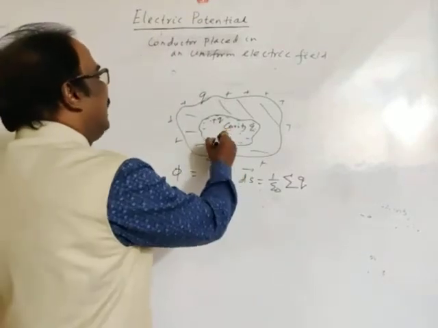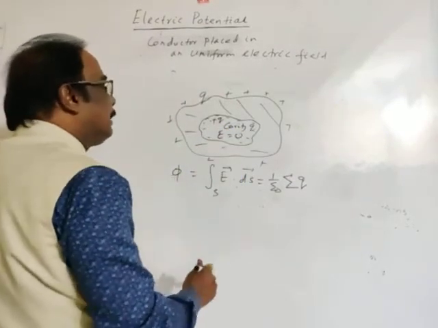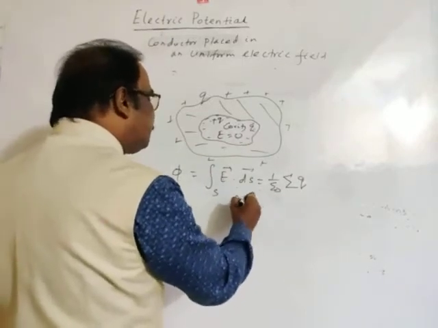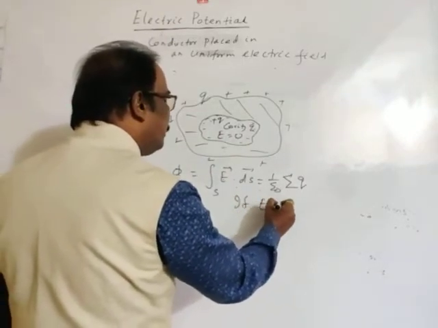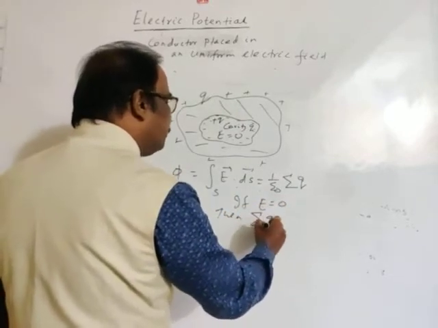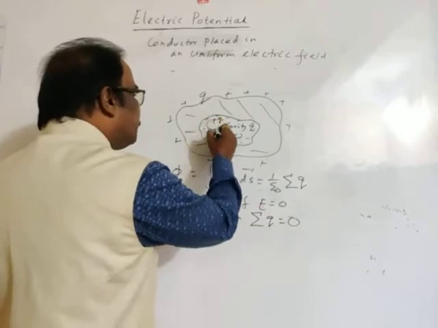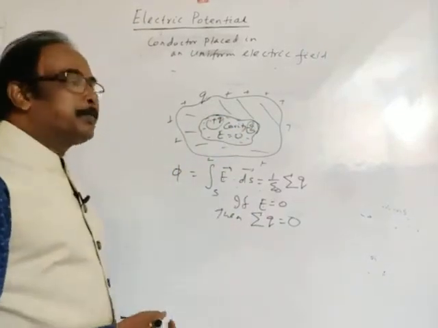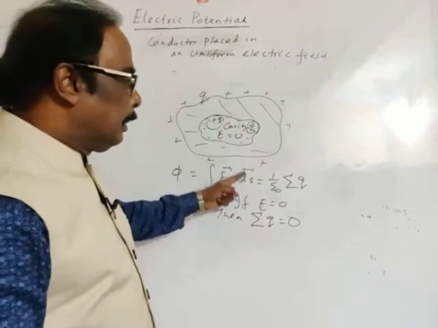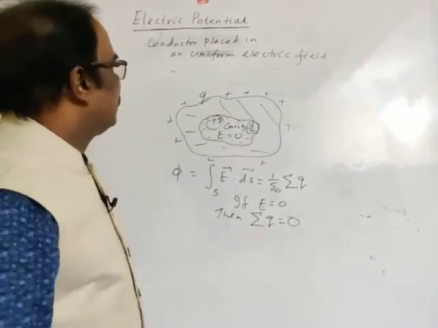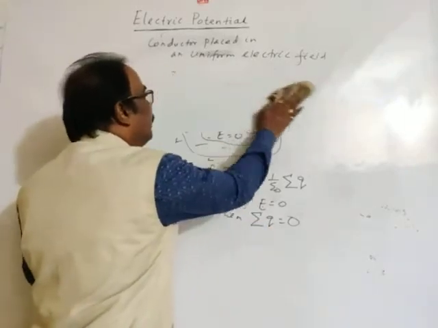So inside the conductor the electric field is zero. If E is zero, then the sum of charge inside the conductor is zero. This is plus Q, and the induced charge is minus Q. Total sum of charge inside the conductor is zero. So this is about a conducting body.